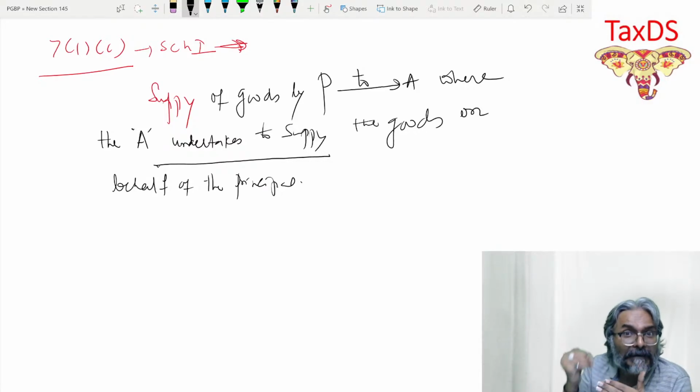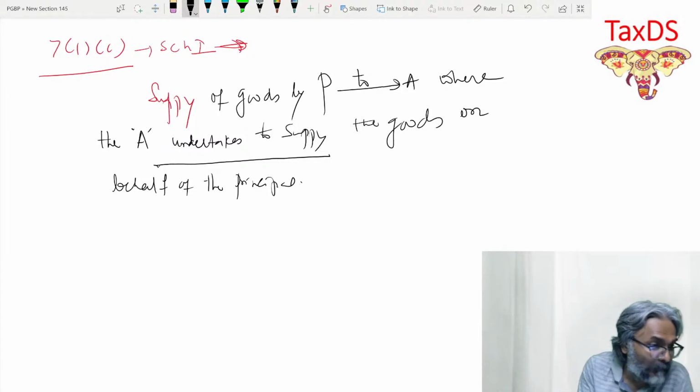So they have clarified this. And how have they clarified, students? They have asked one pertinent question. What is that pertinent question?